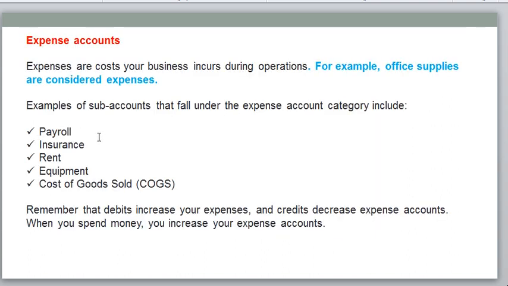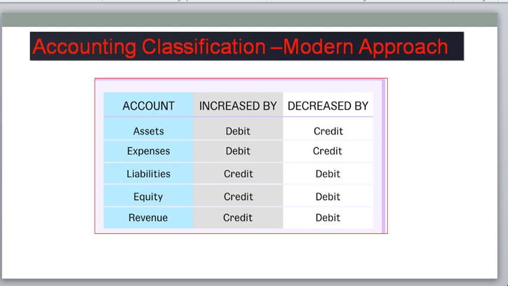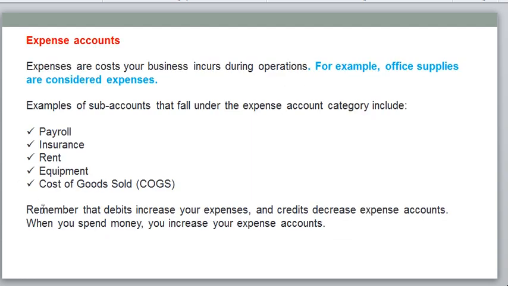So expenses include payroll, insurance, rent, equipment, cost of goods sold. These all come under expenses. Here, as per the modern approach, which account can we debit and which account can we credit? As I told you, there are five heads of accounts: assets, expenses, liabilities, equity and revenue. Assets can be classified as tangible and intangible. Every day the company makes some expenditure, purchasing raw material and paying salaries, rent, equipment, etc.